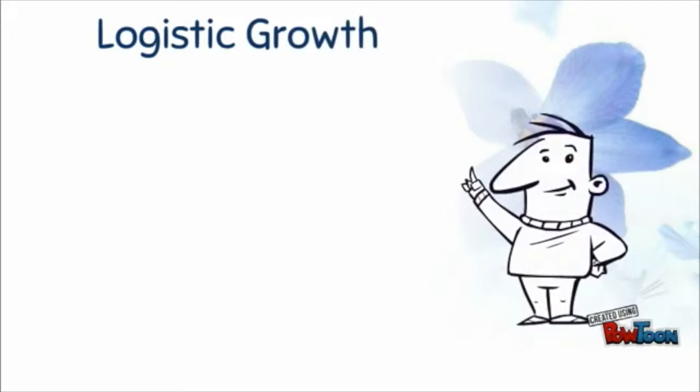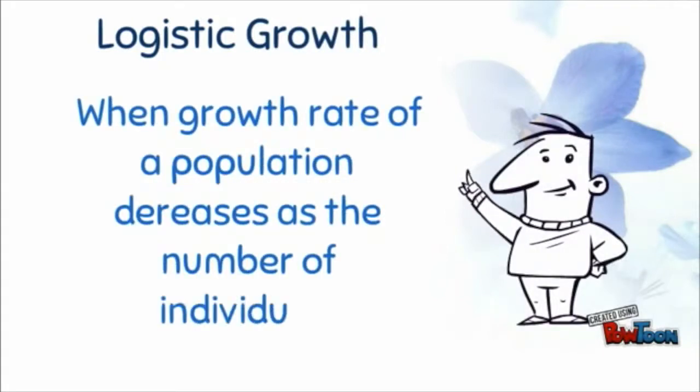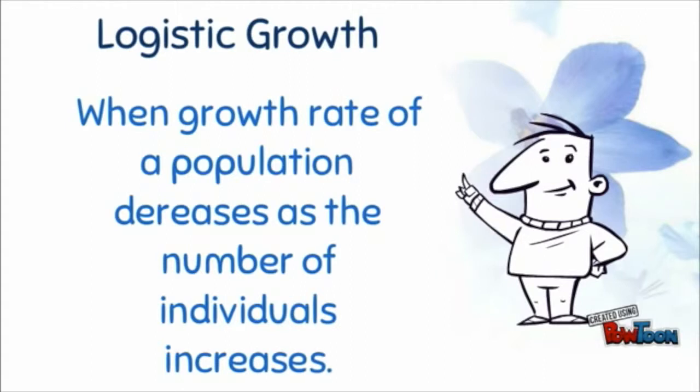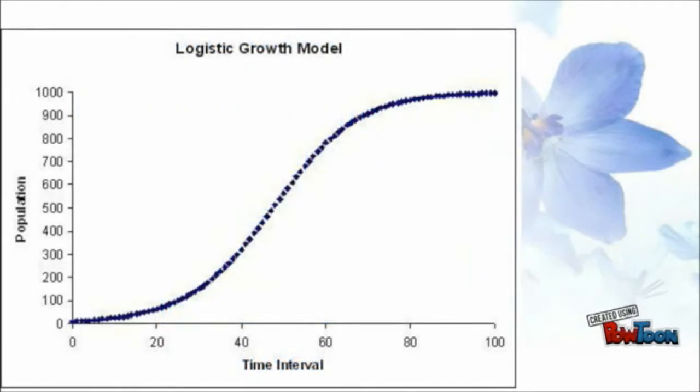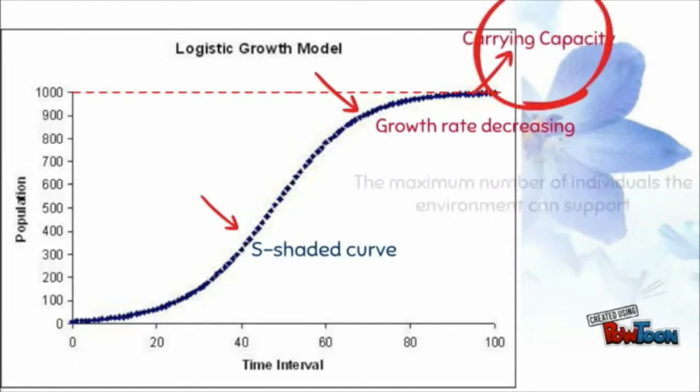Logistic growth is when the growth rate of a population decreases as the number of individuals increases. If we look at this graph, it has a characteristic S-shaped curve. The growth rate is decreasing. Also, there is carrying capacity, which means the maximum number of individuals the environment can support.